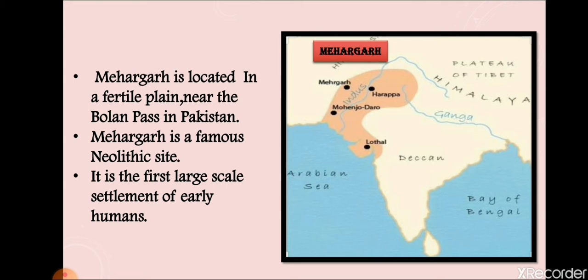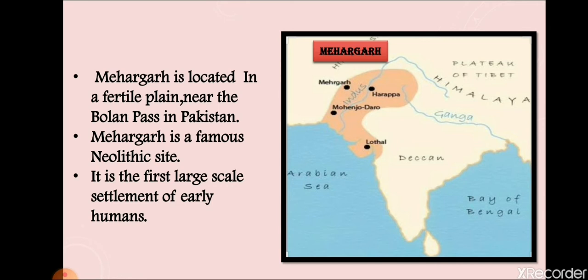Fossils of barley and wheat crops have been found by historians. They used to rear cattle like sheep, goats, and buffaloes. Historians say that the people of Mehargarh reared cattle like sheep, goats, and buffaloes because their skeletons have been found under the earth during the excavations.